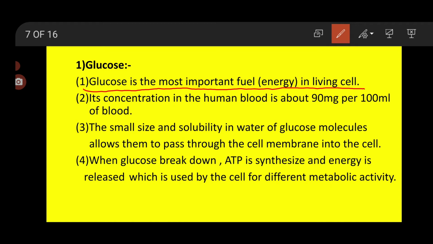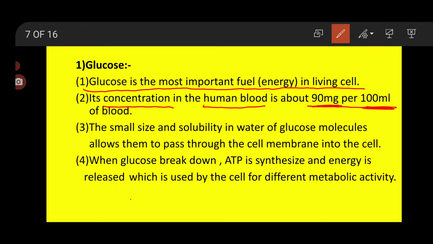See, whatever we are eating in the form of carbohydrate, these carbohydrates are complex compounds. They get broken down into glucose, and glucose is provided to the cell for energy. Now, second point, what is its concentration? How much glucose should be there in the blood? Its concentration in human blood is 90 mg per 100 ml of blood. In 100 ml of blood, 90 milligram of glucose should be there.